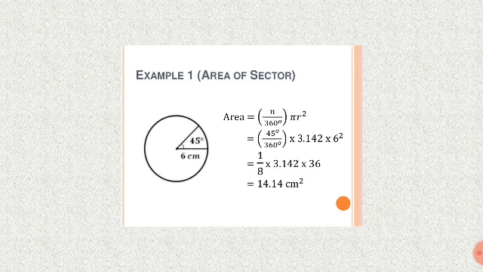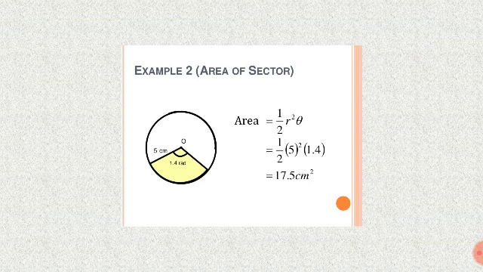Area of a sector. Area equal to n by 360 degree pi r square. So 45 degree by 360 degree into 3.142 into 6 square. So 1 by 8 into 3.142 into 36. So cancel it. So we get a value 14.14 centimeter square.